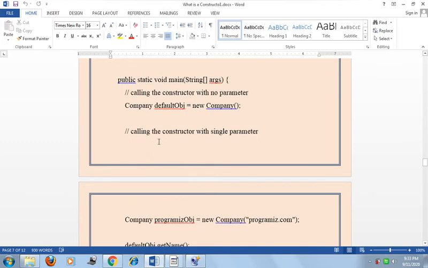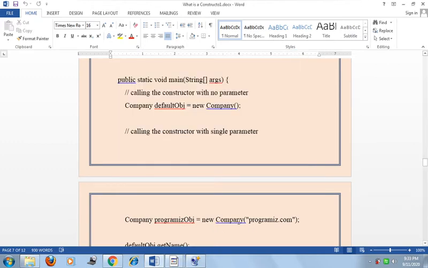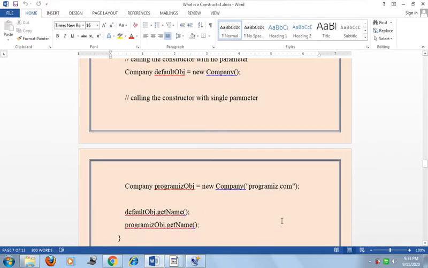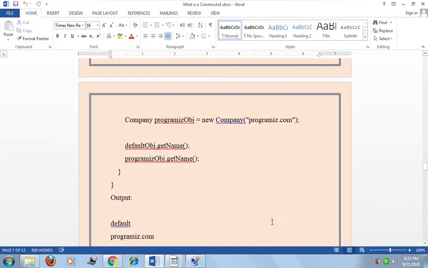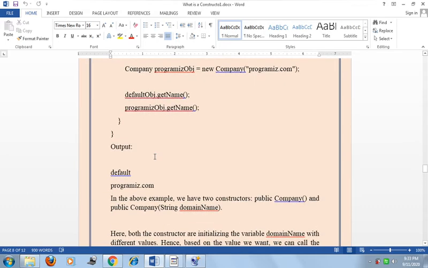Now when we call the constructor with a single parameter, Company programizObj equal to new Company, and here we pass the string programiz.com. Now when we call defaultObj.getName and programizObj.getName, then while executing that program it will show the output default and programiz.com.